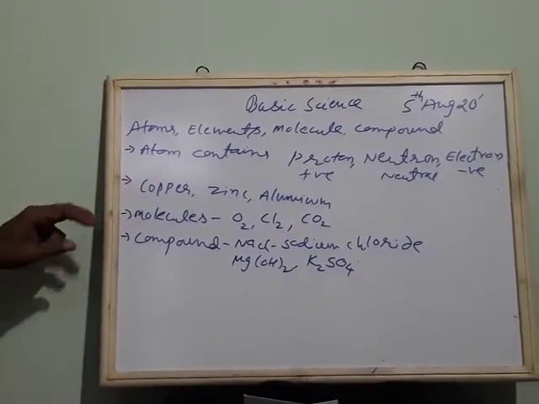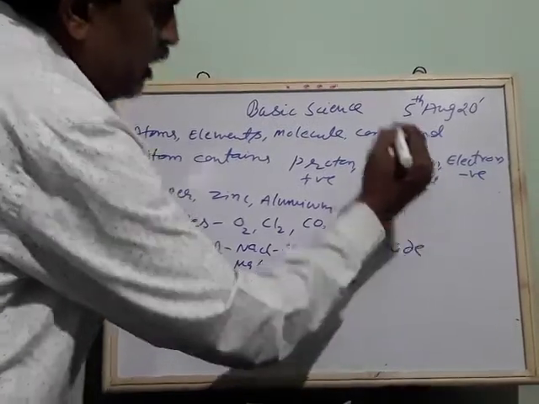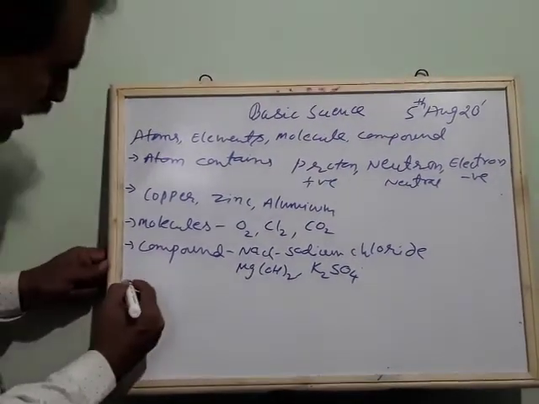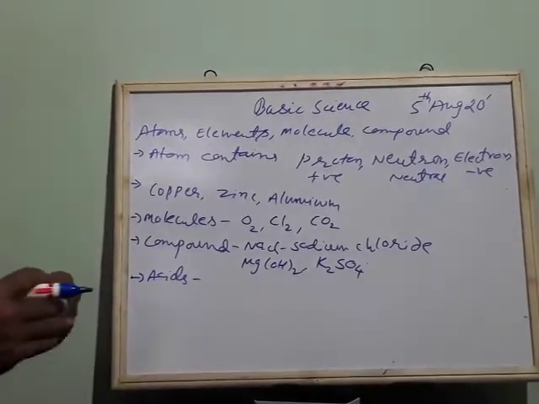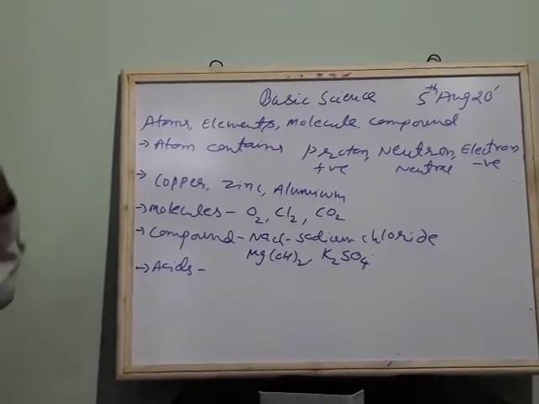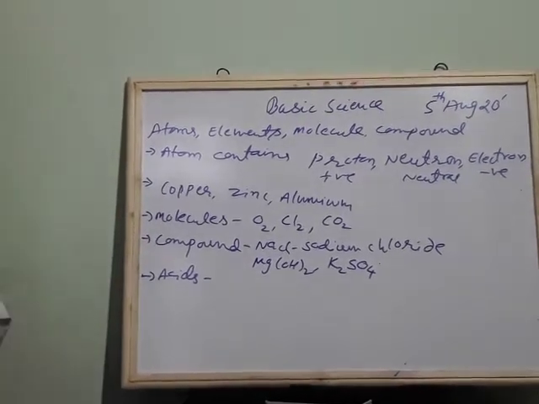So after this, we will try to find what are acids, what are bases, what are salts. Acids are the ones which have replaceable hydrogen atoms. They are able to donate hydrogen atoms. They are able to lose hydrogen, and they are acids.